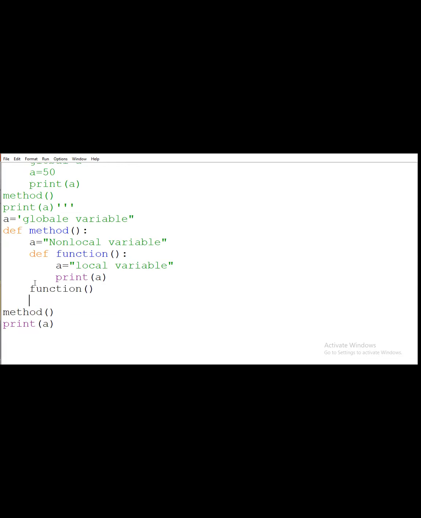Then I write print of A, and simply call the method, that is this function, and print the value of A.